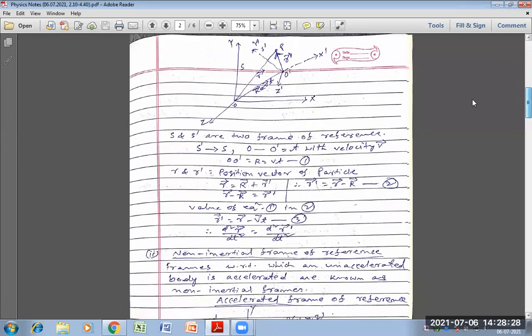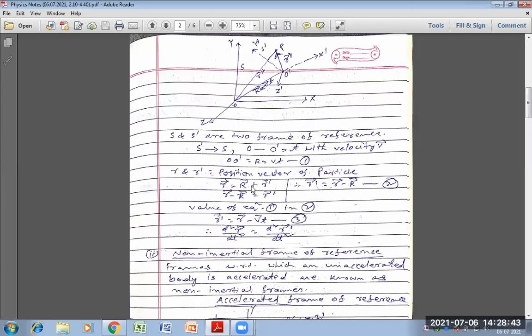Now small r is equal to capital R plus r dash. Therefore, r dash is equal to r minus capital R, since R moves in the left direction, so its sign will be changed.